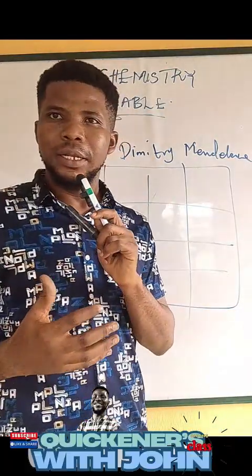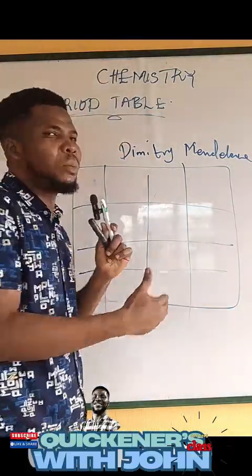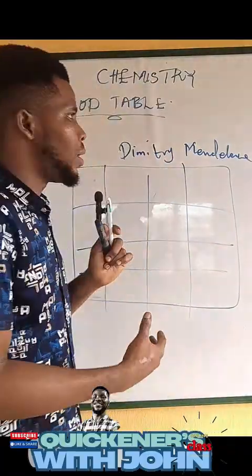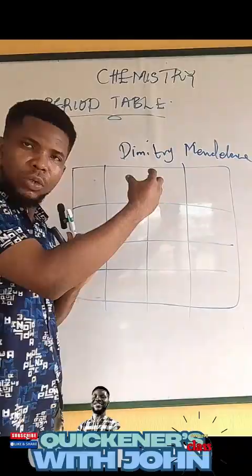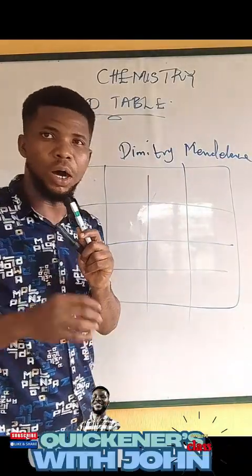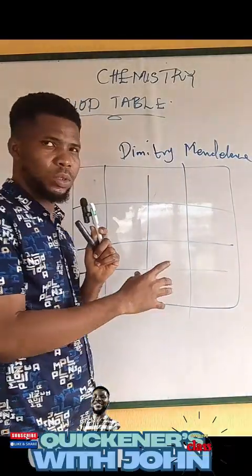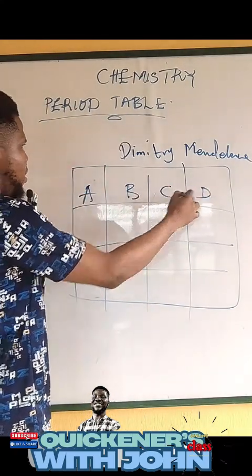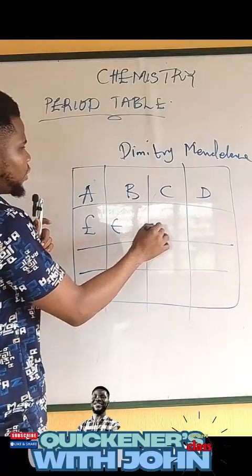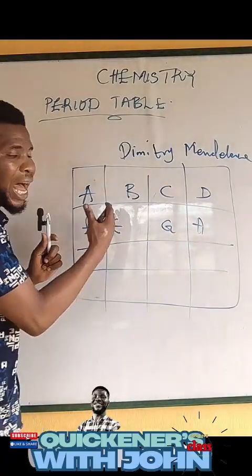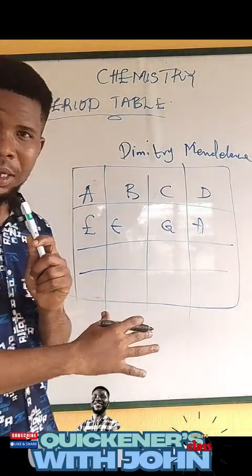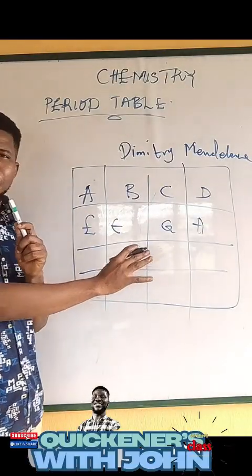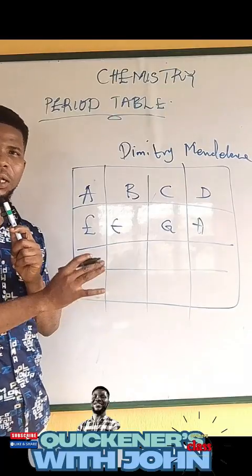Now, apart from that, they discovered then that, while they were arranging those atoms, the properties of atoms were not consistent. They expected some groups to have certain behavior or similarity. It was not so. So let's say elements A, B, C, D, E, F, G, H. As they were arranged, those atoms had some variation in properties.